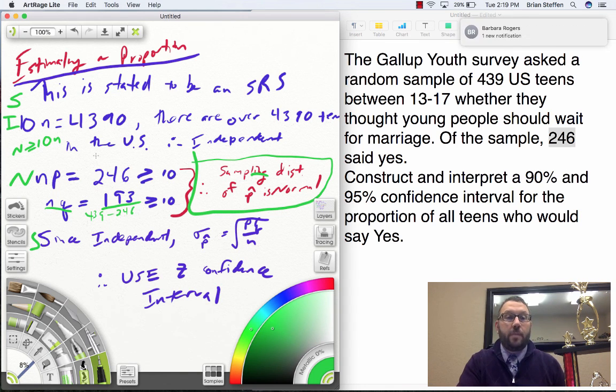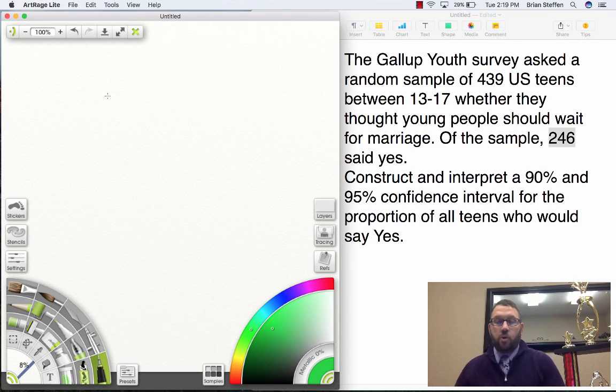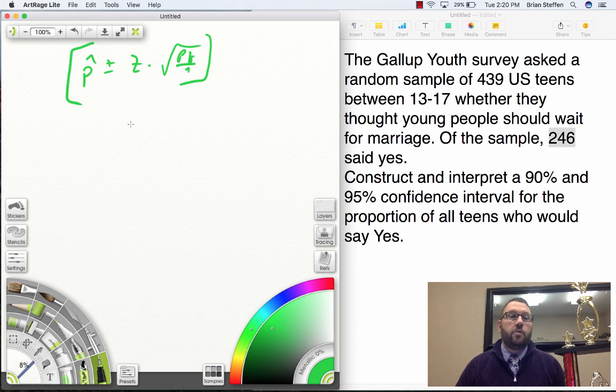But then after we make a plan, I'm going to add the next step, which is to do. That is, we're going to do calculations. So the do portion is, I write the formula down, p hat plus or minus Z times the square root of pq over n. There's the formula.